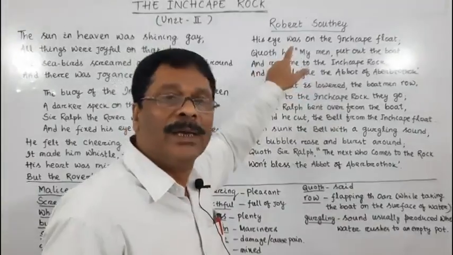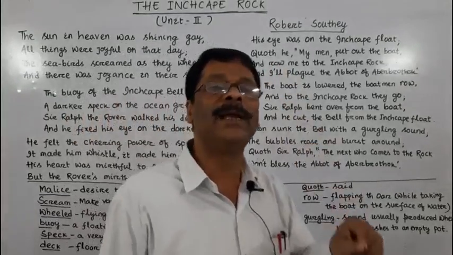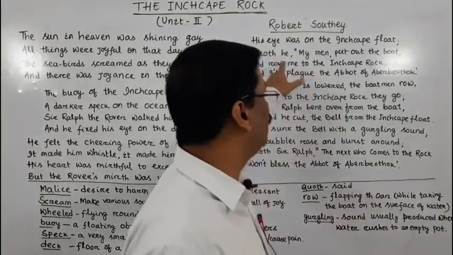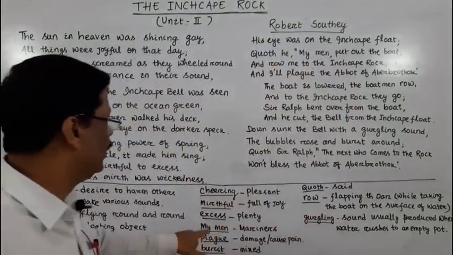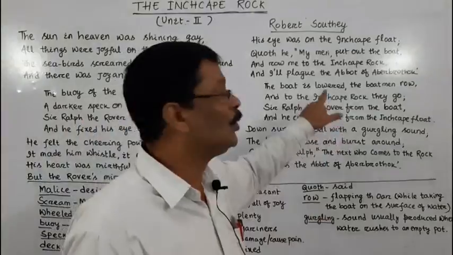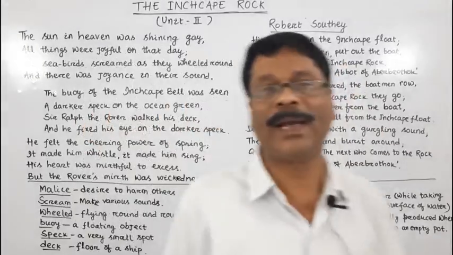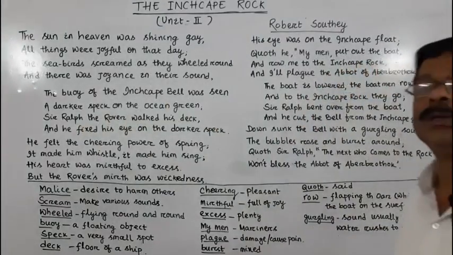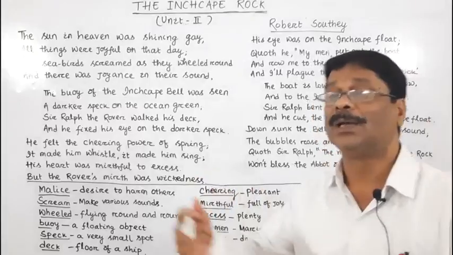Here who said? Sir Ralph the Rover said. To whom did he say? He said to his own sailors. Here my men means sailors or mariners. What did he say to his mariners? He said to his mariners to put out the boat from the ship, because he wanted to go to that darker speck.